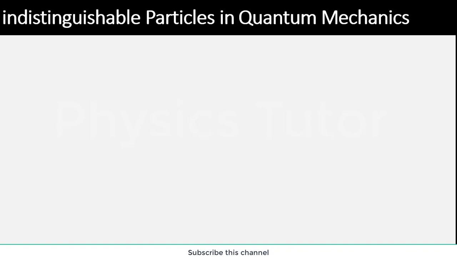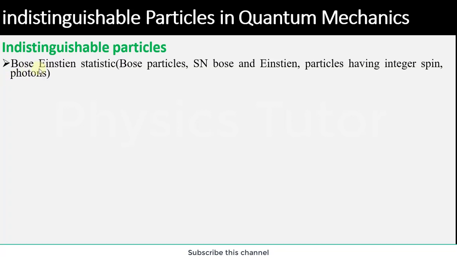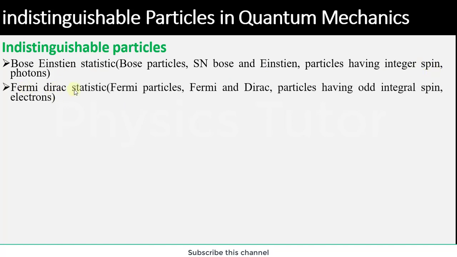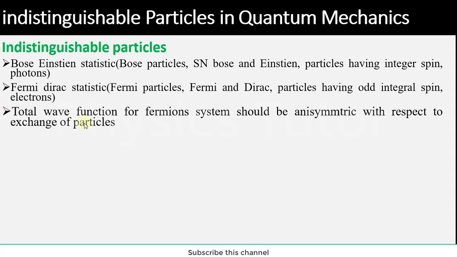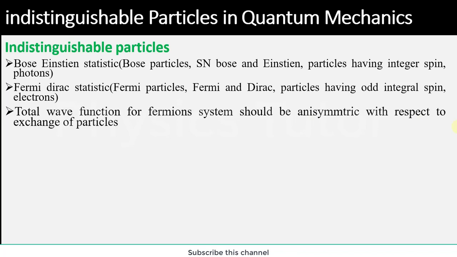Further, we will move on to study indistinguishable particles in quantum mechanics. We have already seen two types. The first was Bose-Einstein statistics, in which we study particles having integer spin, and photons. The second was Fermi-Dirac statistics, in which we study odd half-integral spin and electrons. Further, the total wave function for a fermionic system is anti-symmetric with respect to exchange of particles.